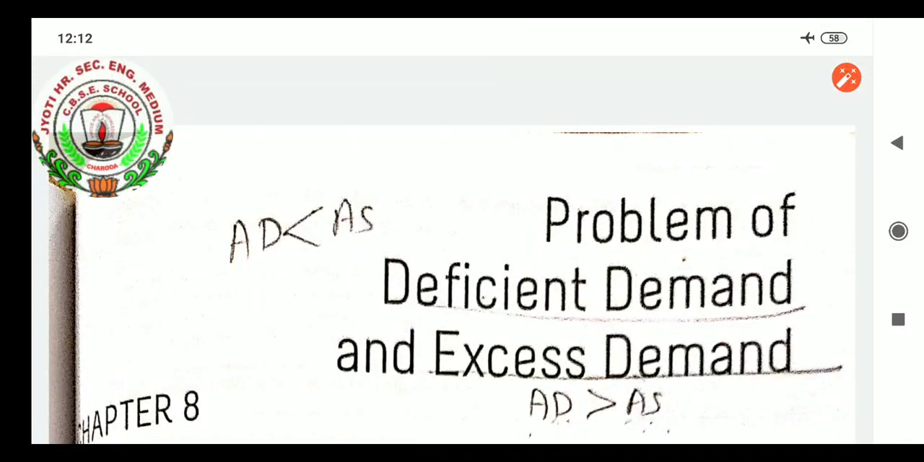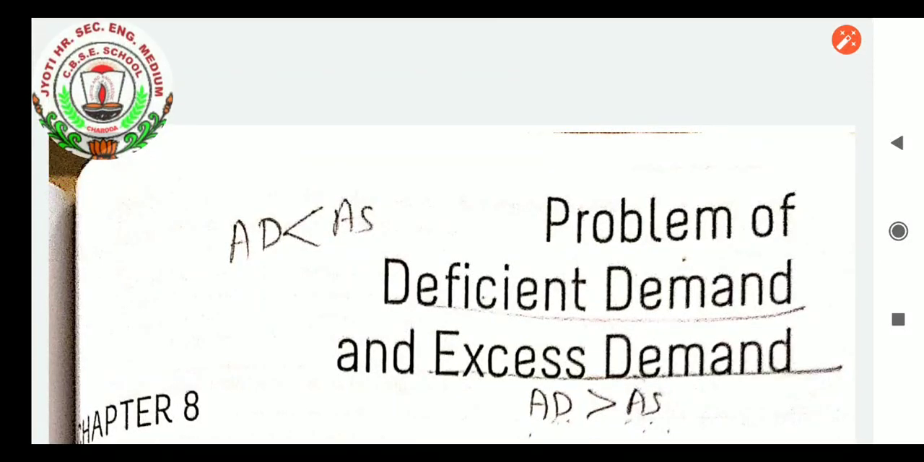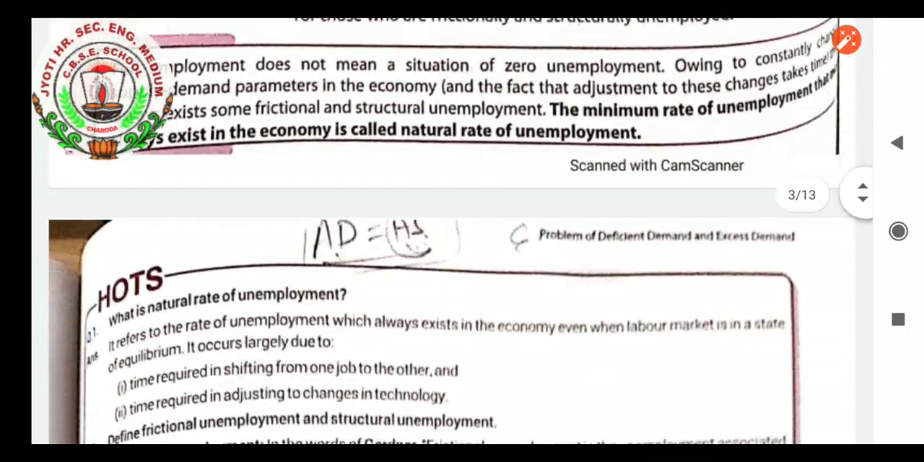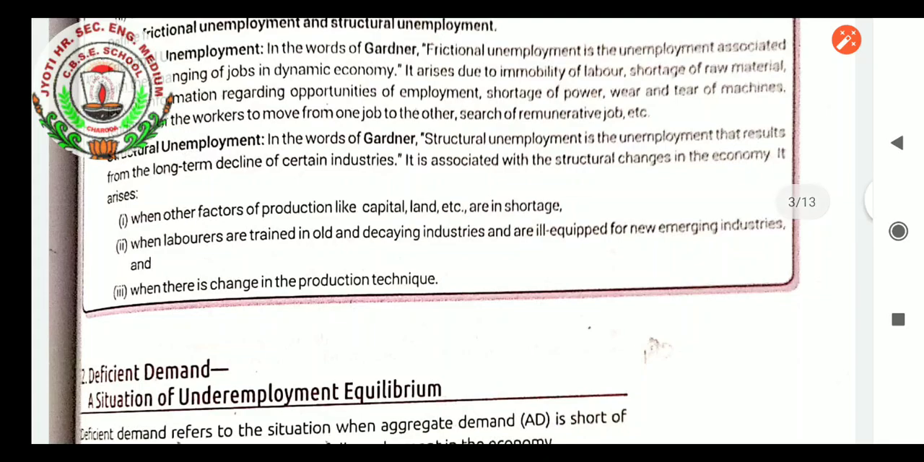Good morning, students. As we were learning about the topic problems of deficient demand and excess demand, let us proceed with the topic further. Chapter number 8, problems of deficient demand. We started the deficient demand reasons, factors why the deficiency in demand arises.